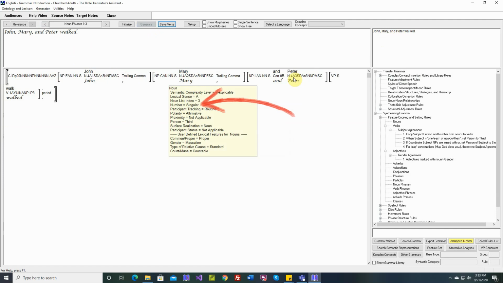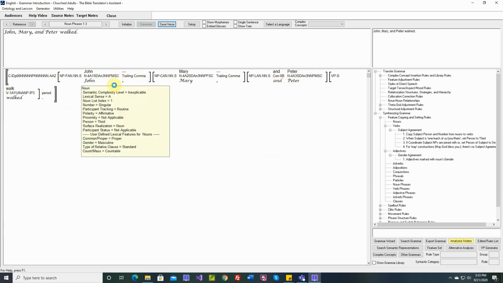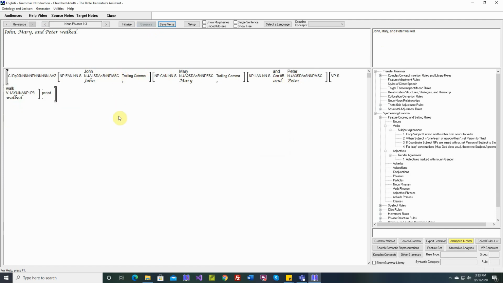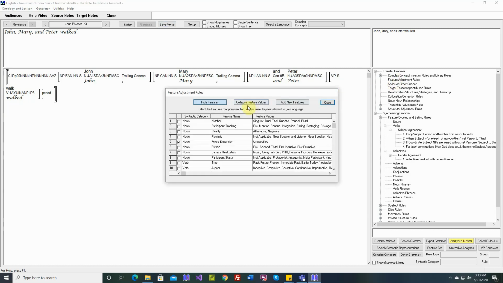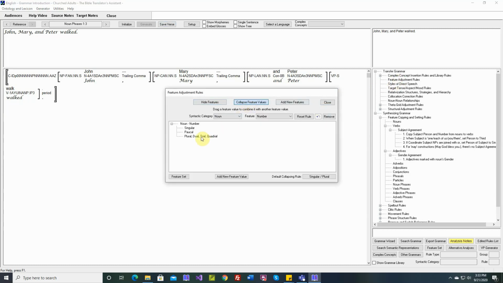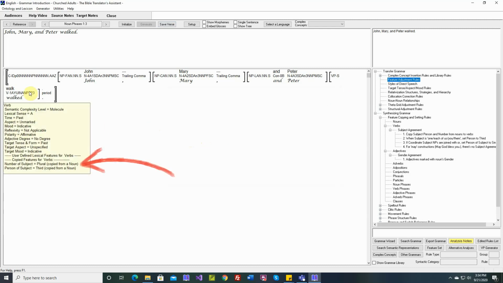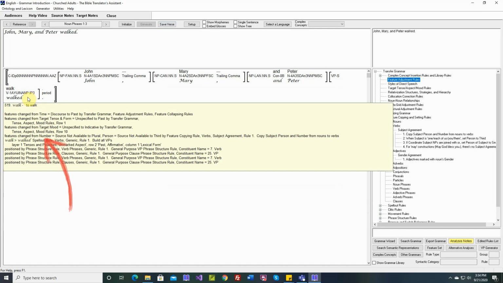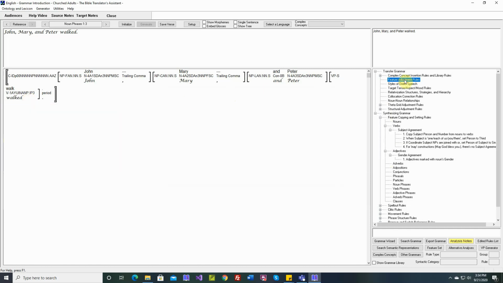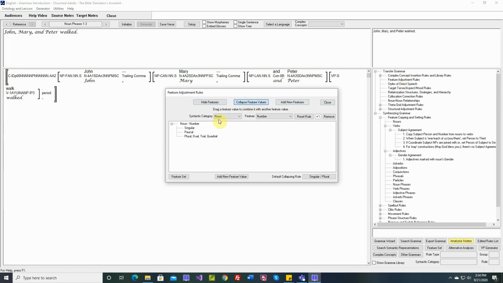So in the feature copying rule, it found all three of these nouns, then singular plus singular plus singular is a trio. Then it looked up here at this collapsing rule, and it saw that trio is collapsed to plural. So on the verb, we get third plural. And if we rest our cursor there, features changed from number equals source not available to plural by that rule we've been talking about. So number is plural, and TBTA knows that. It will sum up all of the values and then look at whatever you've done here for noun number, whatever you've specified in the collapsing rule.